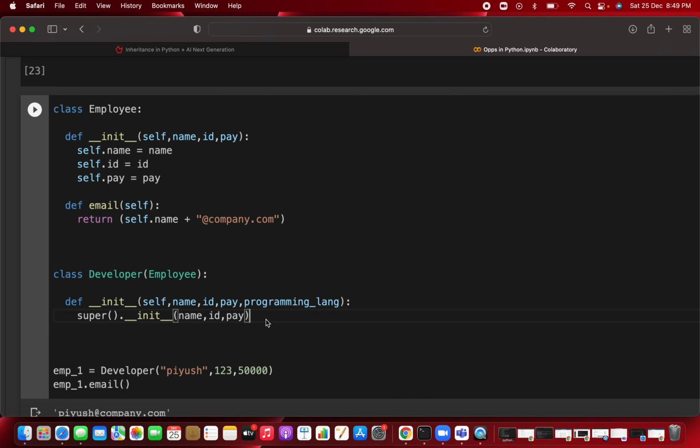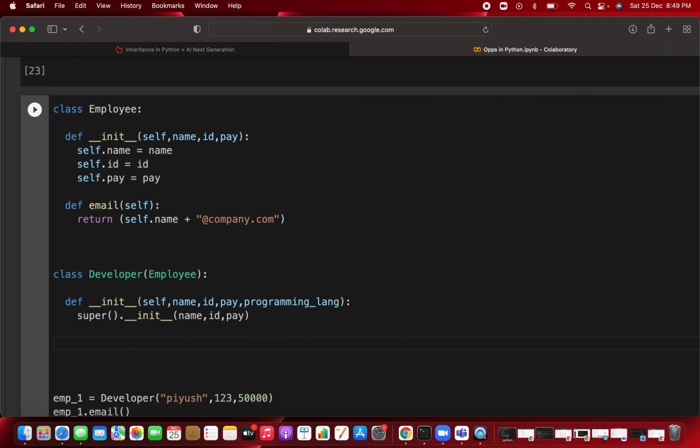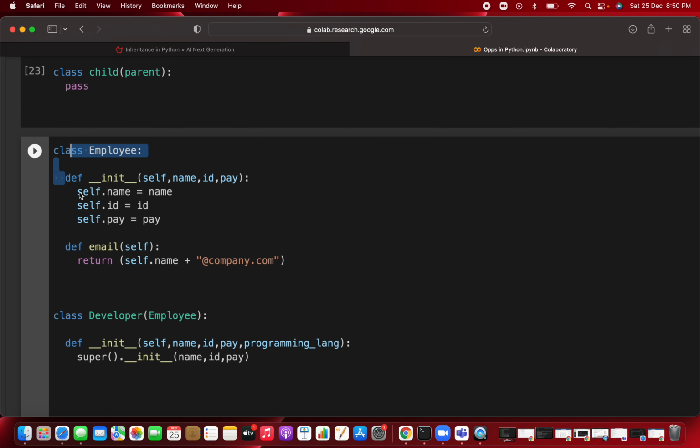Clear? So with the super method, you are creating the object of the employee class, and from that particular employee class you are calling the init method. Here you are saying that self dot name equal to name, id, and pay have already been initialized. You don't have to initialize them again and again. This is one way you can do it.